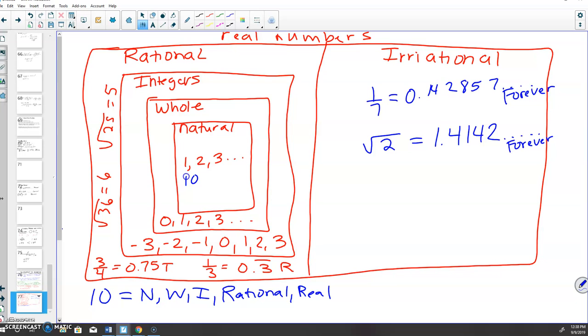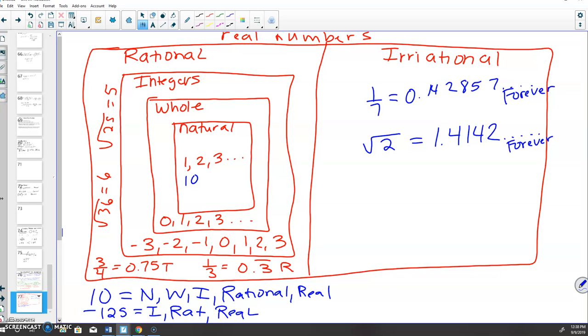How about negative 125? Is that a natural counting number? No. Is it a whole number? No. Is it an integer? Yes. So it would be an integer. It would be a rational number. And it would be a real number, because they're all real numbers.